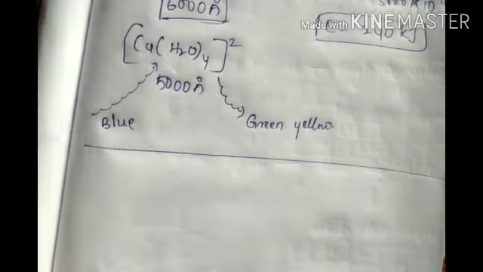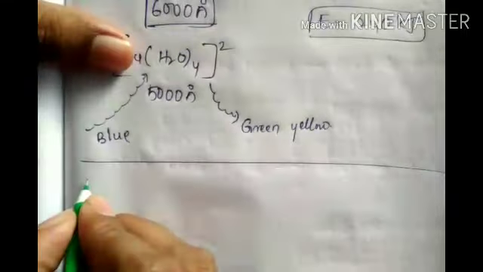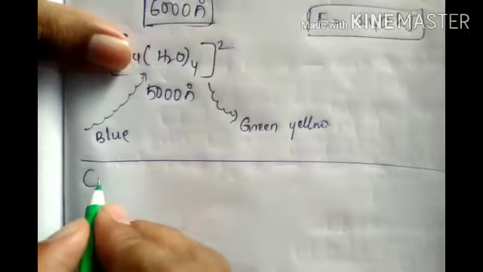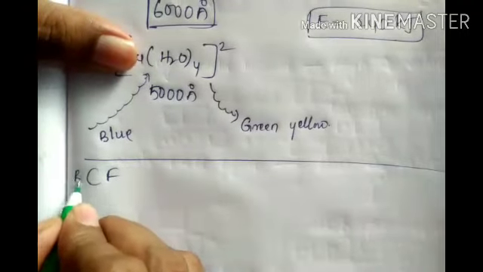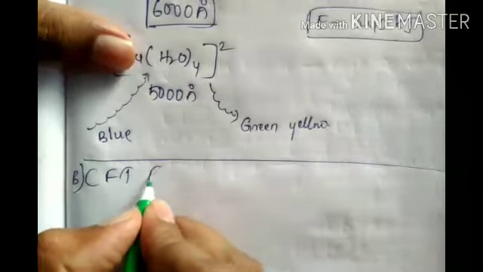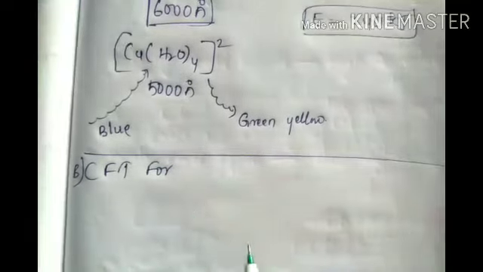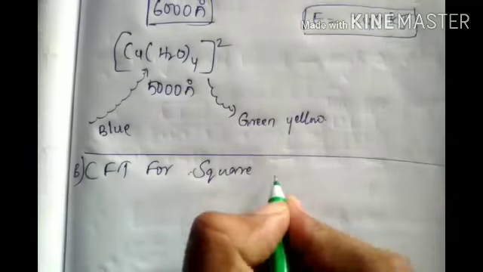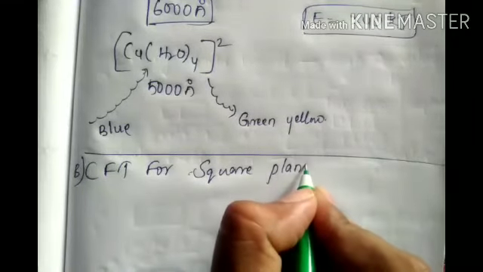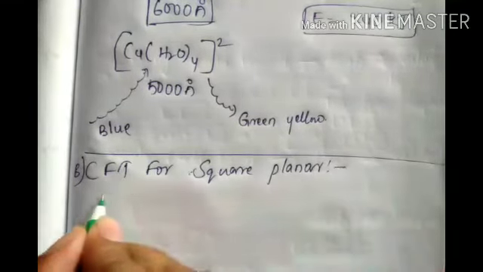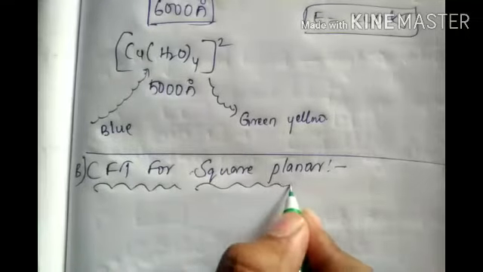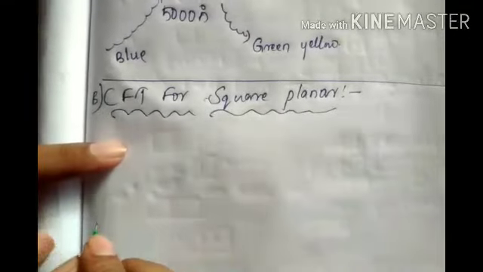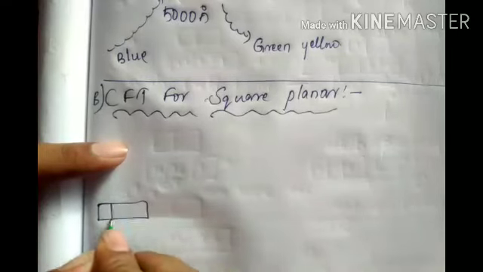Now next one, crystal field theory. Second one, crystal field theory for tetrahedral, square planar. Simple. What is it? This d cell is split like this, right?